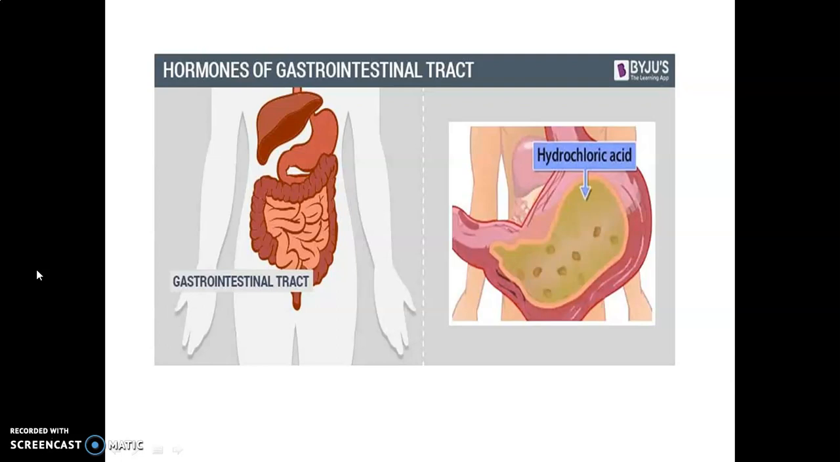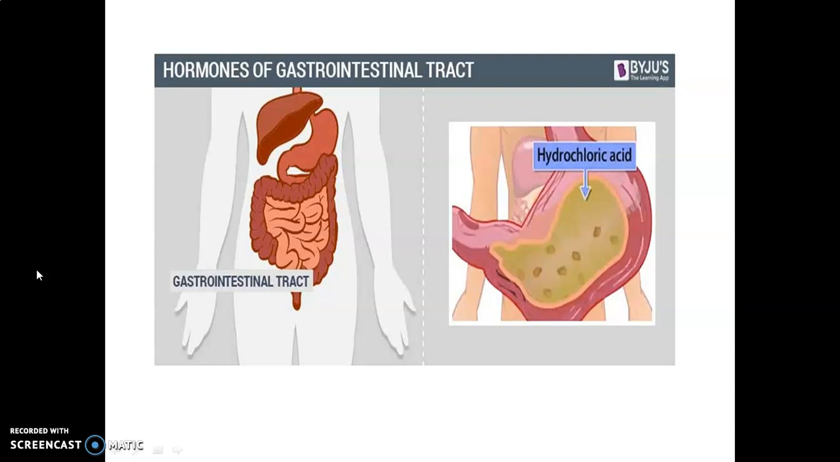Then about hormones of heart, kidney and gastrointestinal tract. So let's start with the heart hormone. The atrial wall of our heart secretes a very important peptide hormone, that is atrial natriuretic factor, which decreases blood pressure. When blood pressure is increased, it is secreted and causes dilation of blood vessels. This reduces the blood pressure.